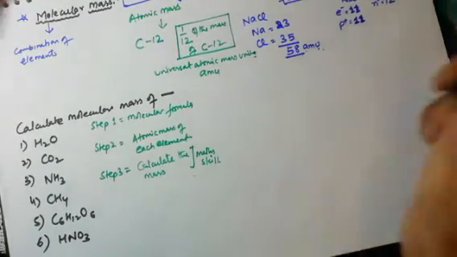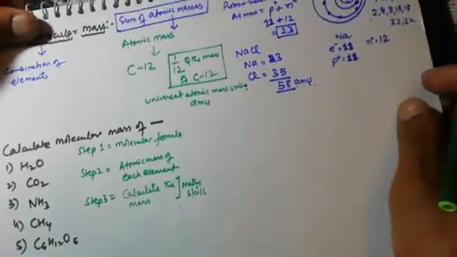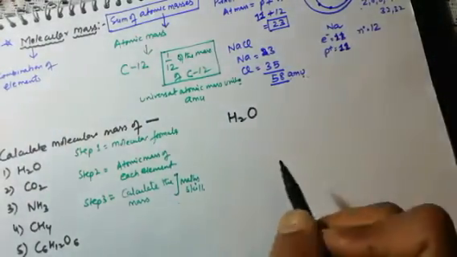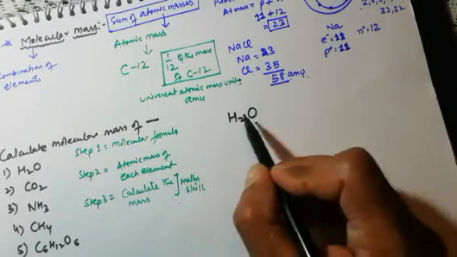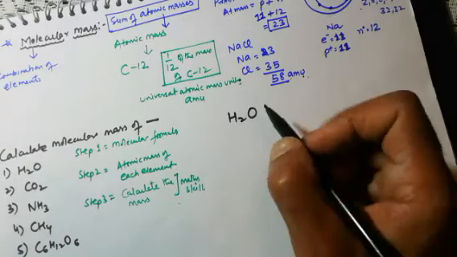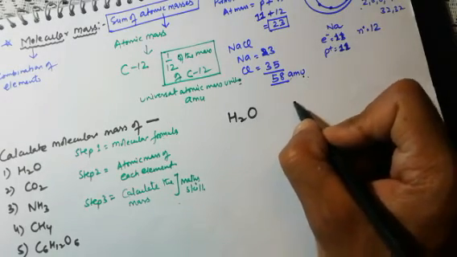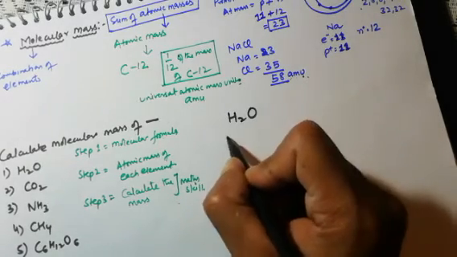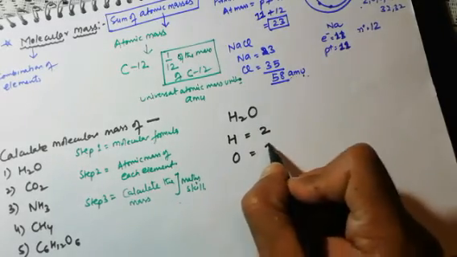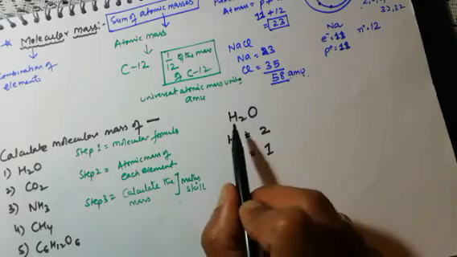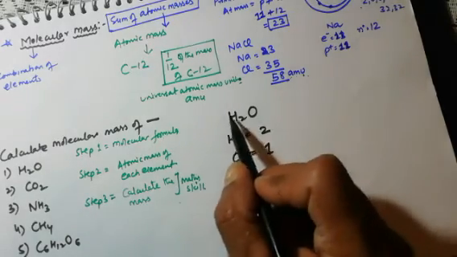If you are weak in calculation, you may make mistakes. Okay, so I'm going to take an example of H2O. Step 1, dear students: you should know the molecular formula, that is H2O. Write its atomicity: how many hydrogen atoms there are, basically 2 hydrogen, and how many oxygen atoms, 1 oxygen. First we will write the exact atomic formula.